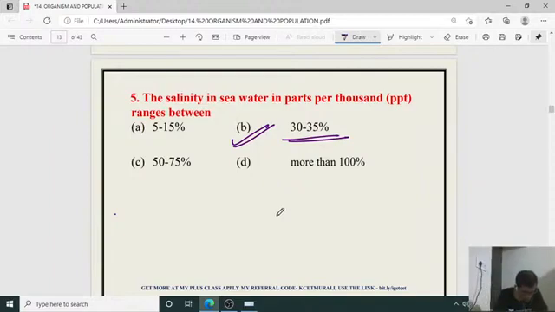Yes, Dhananjaya, Manoj, you are right. Mahima, Namaste, good evening. Yes, question number 5, the right answer is B. Mahima, Dhananjaya, Manoj, you are right with the answers. Good work, keep it up.